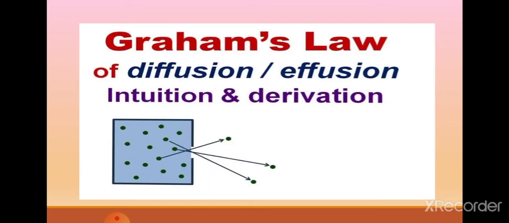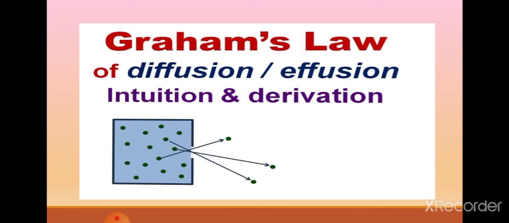One more term is here, effusion. What is effusion? Actually, it is a process in which a gas is allowed to escape under pressure through a fine orifice or a small aperture made in the wall of a closed container. When the gas filled in a container escapes out from a small hole, that is termed effusion.